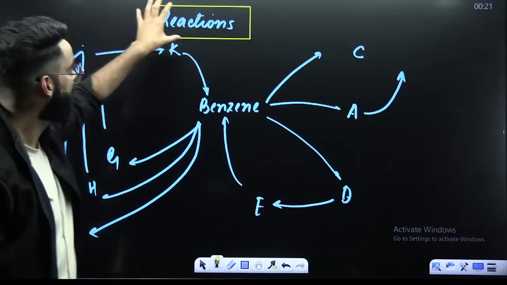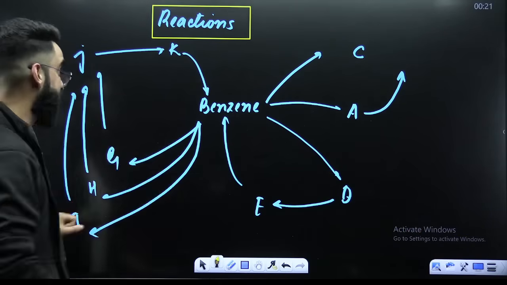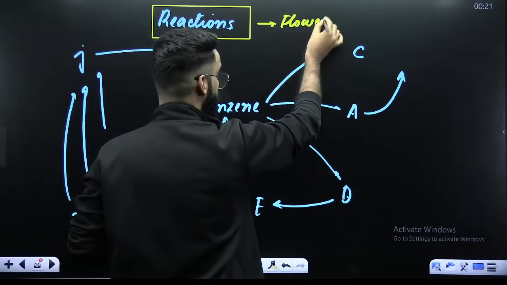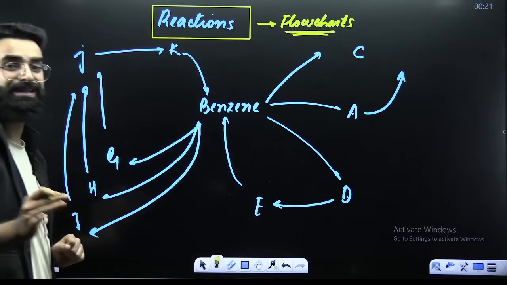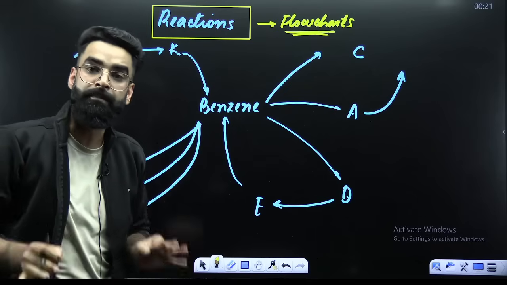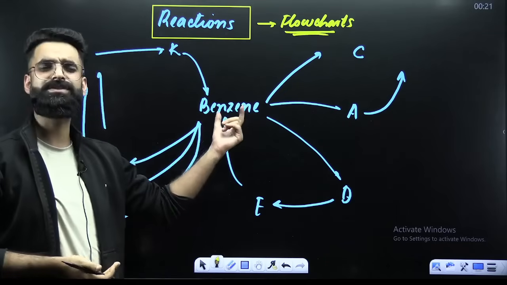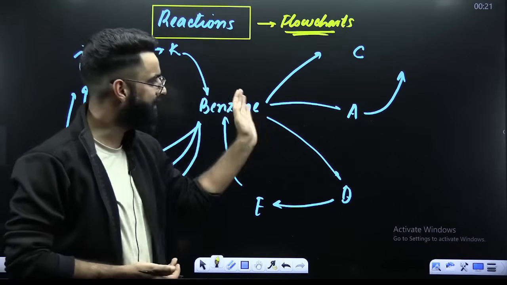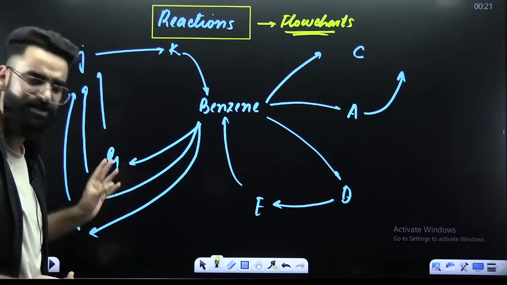Now, similarly, short notes for the reactions. My dear students, short notes for the reactions means flow charts. The more flow charts you create, the better your memory is going to be when it comes to the reactions. For example, I mentioned benzene over here. Benzene shows different types of reactions. So keep benzene in the middle, take the arrows and write all the reactions of benzene in one page.